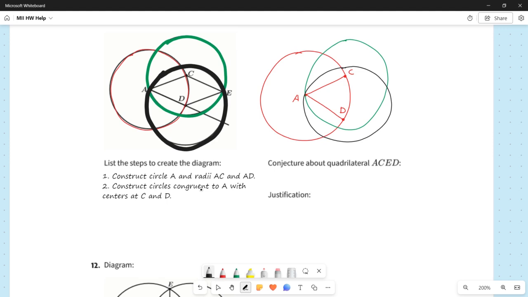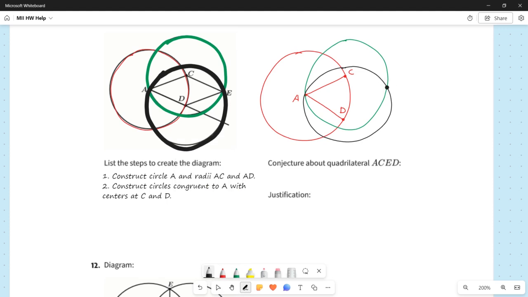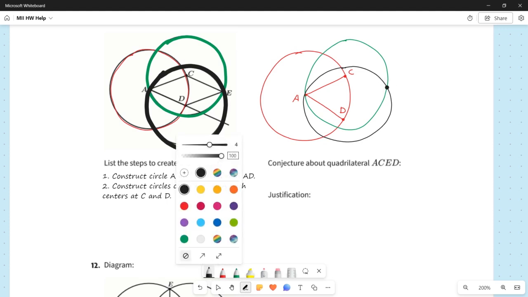All right, well, the only other things that I really need to add here is there's this point of intersection on the right there. And that point is labeled as E. And not only is it labeled as E, but we also have these line segments that are connecting C and E, like that, and also D and E, like that.